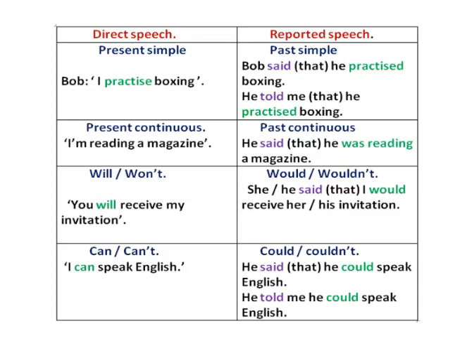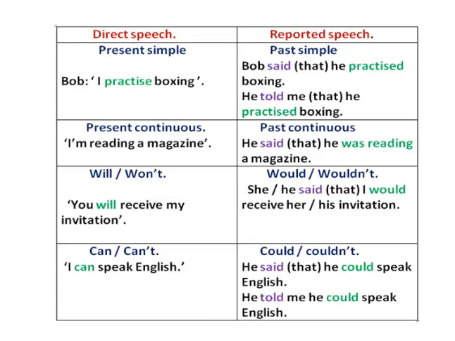Next, the future. Will becomes would. Or won't becomes wouldn't. Look at the example. You will receive my invitation. It becomes, she or he said, I would receive her or his invitation.